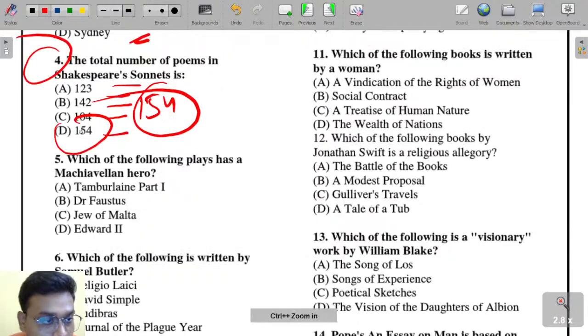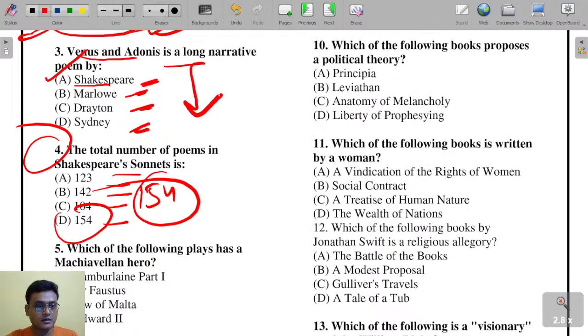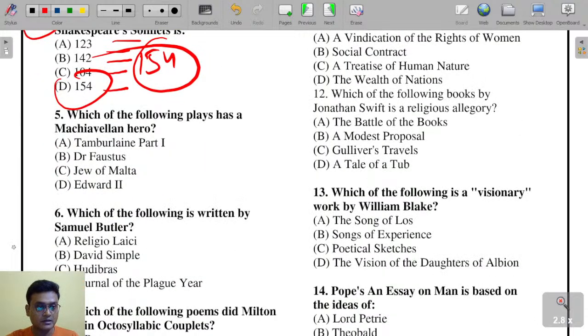Okay, okay. Yeah. Now visible. Now visible. Yeah.